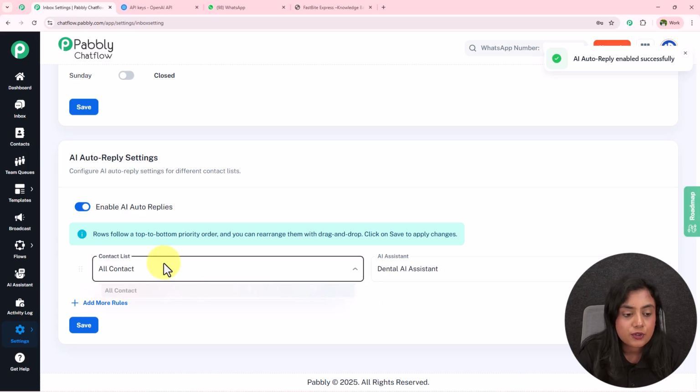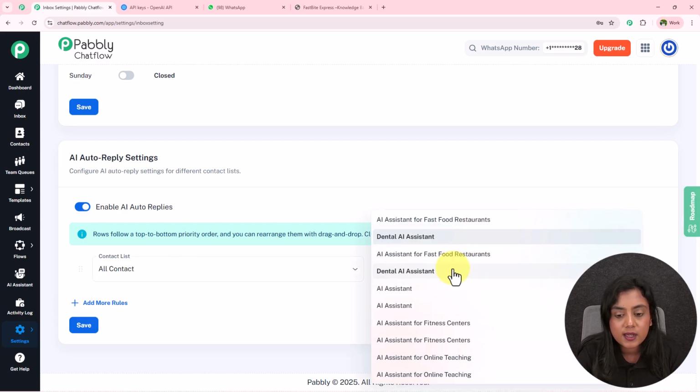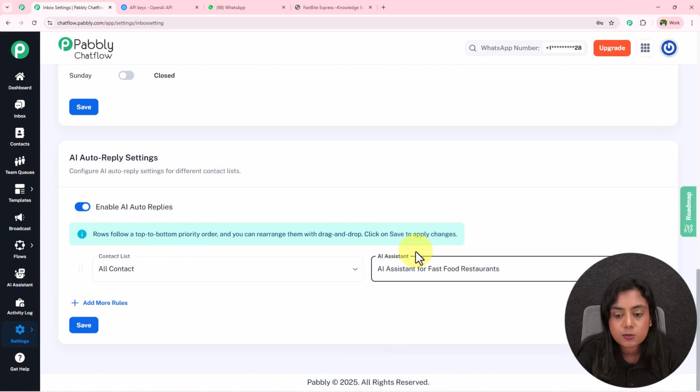Okay, so now we have created a contact list in the name of all contacts, so I will select it and you can assign the assistant as well. Okay, and as soon as you go to assign, automatically towards all your contacts the assistant is going to be assigned and is going to help automatically without you manually activating for every single contact.